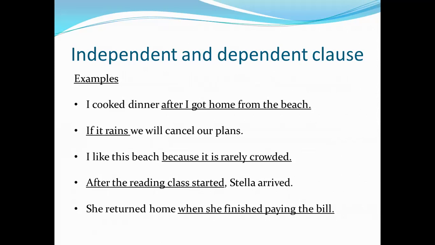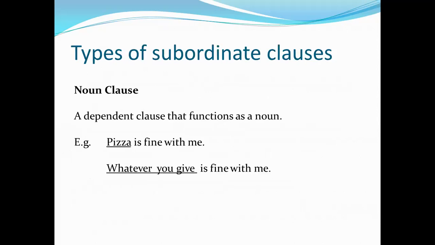After the reading classes started, Stella arrived. The first part is a dependent clause depending on Stella arrived. She returned home when she finished paying the bill. So when she finished paying the bill is a dependent clause. We're going to study the types of dependent clauses. The other word for dependent clause is subordinating clause. So we are going to study the subordinate clauses. There are different kinds of subordinate clauses. A noun clause. So a clause is a group of words.